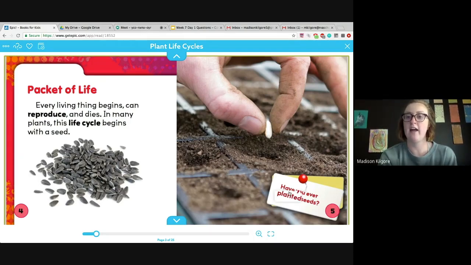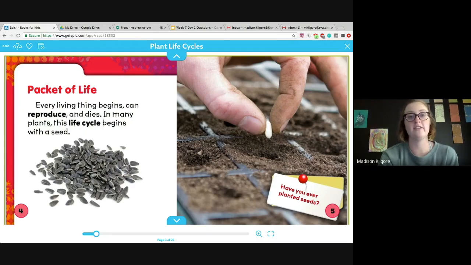And then, have you ever planted seeds? So this is just a question that kind of is activating your background knowledge that the author has asked you. So that's showing the importance of asking and answering questions while you read as well. We also have some bold words, reproduce and life cycle.